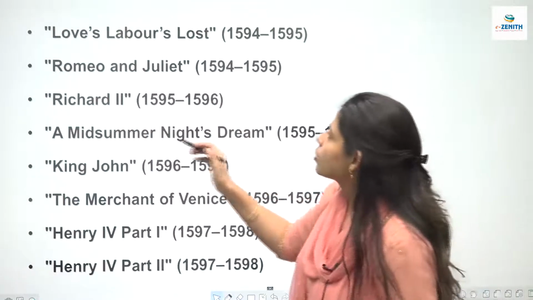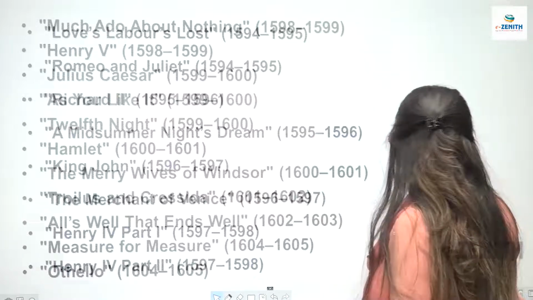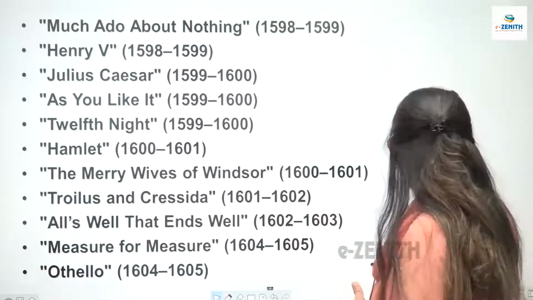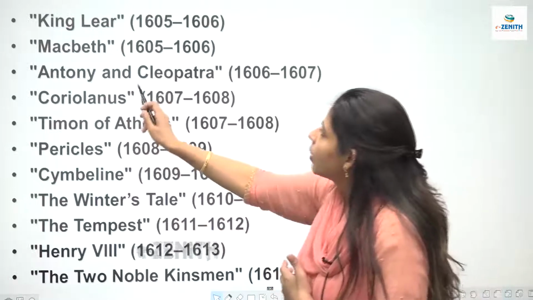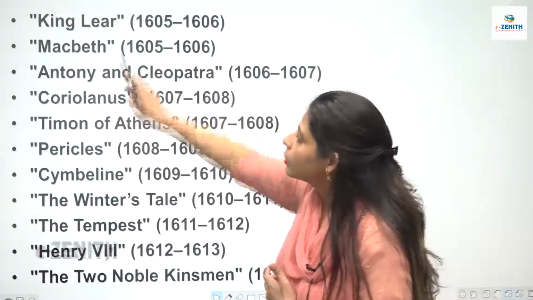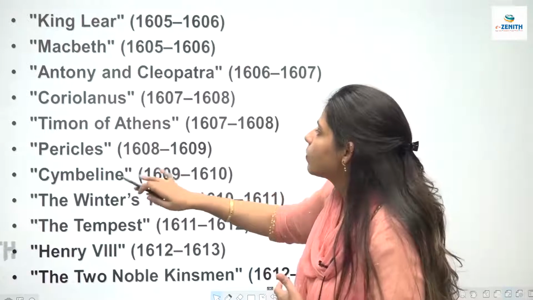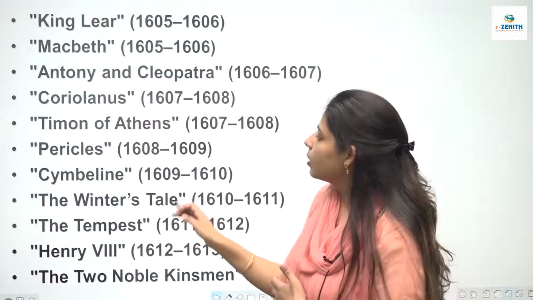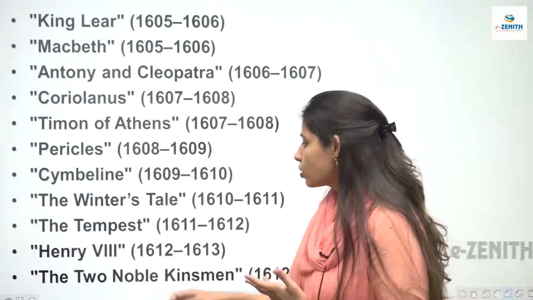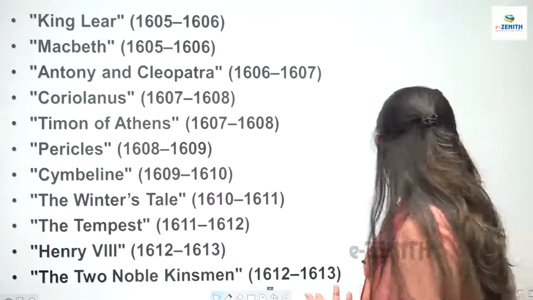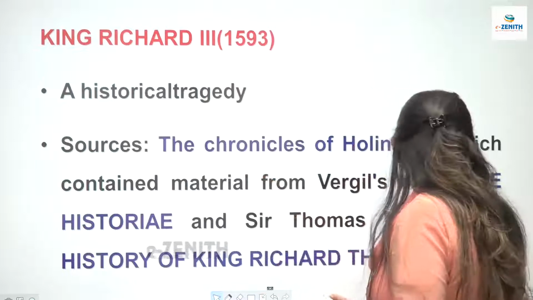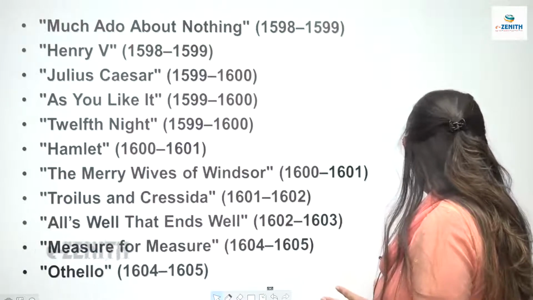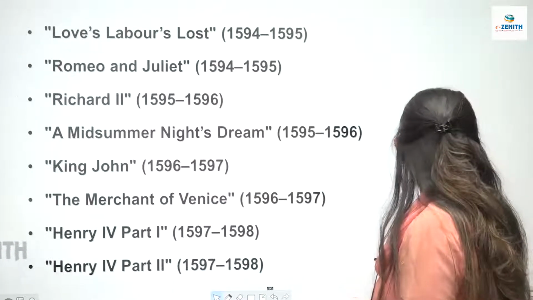Love's Labour's Lost, Romeo and Juliet. We have done this page. Much Ado About Nothing, we have already done. Then King Lear, Macbeth, Antony and Cleopatra are important. ये तीनों important हैं. Then Timon of Athens, Pericles, Cymbeline, The Winter's Tale important. The Tempest important. Two Noble Kinsmen, Henry VIII. So these were all the plays that Shakespeare wrote in his time period, and there are 37 in number.